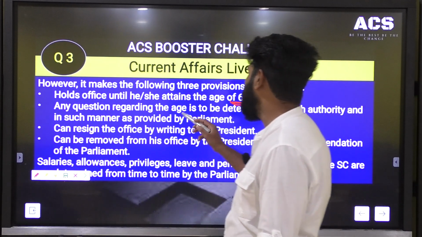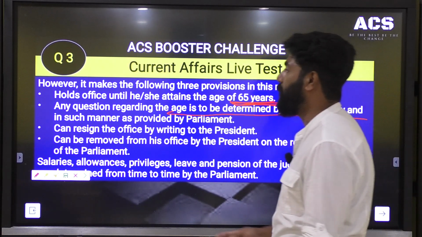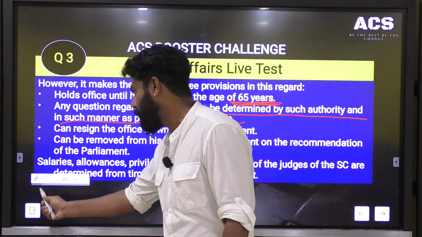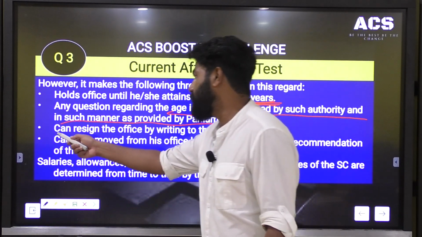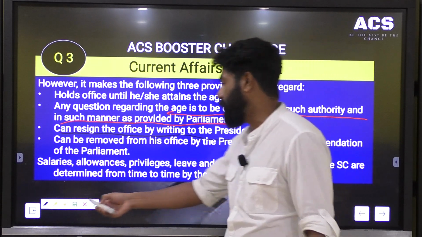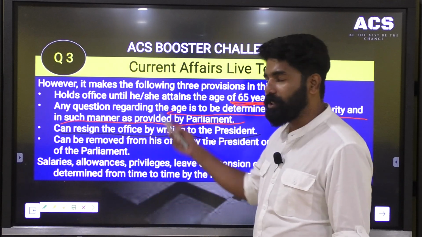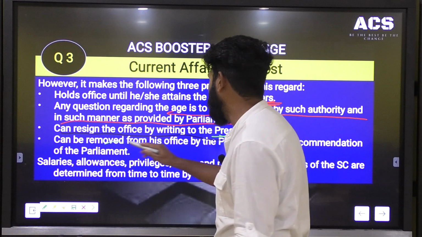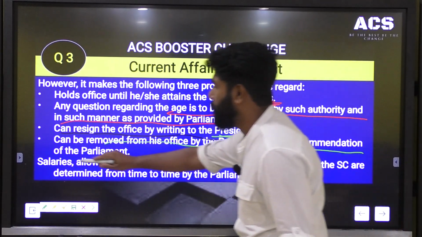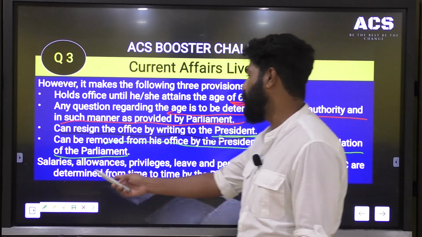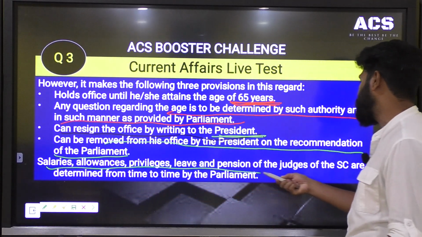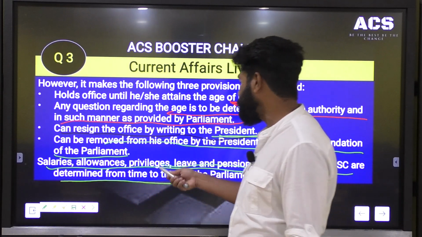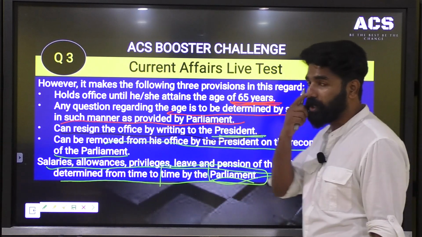Any question regarding the age is to be determined by such authority and in such a manner as provided by the Parliament. These are the other provisions that you have to take care of when you study about the Chief Justice of India. The person can also resign the office by writing to the President. That is, resignations of the judges of Supreme Court will be sent to the President of India. The President appoints and the President also removes. A judge can be removed from his office by the President on the recommendation of the Parliament. And regarding salaries, allowances, privileges, leave, pension, etc., the judges of Supreme Court are determined from time to time by the Parliament.